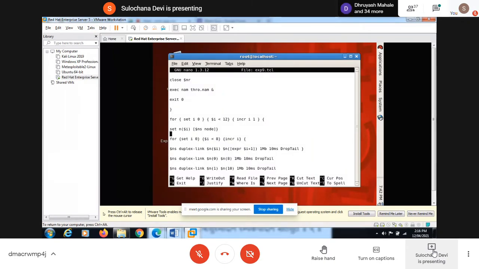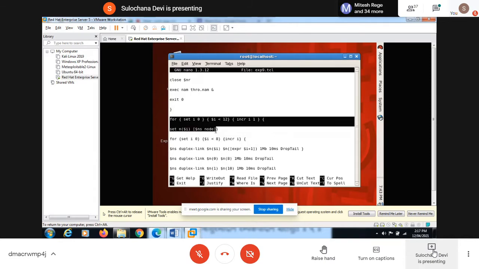Generally we used that command, set ns node. This line we used for creating nodes. So here we are creating 12 nodes, and for that we have used a for loop. Instead of writing this line 12 times, set n0, n1, n2 like that, we have used a for loop: for set i 0, i less than 12, increment i by 1, and then you create 12 nodes.